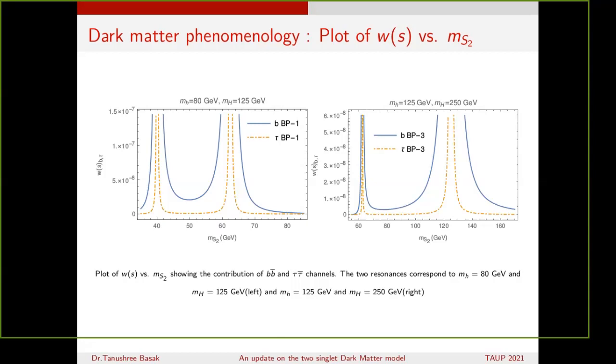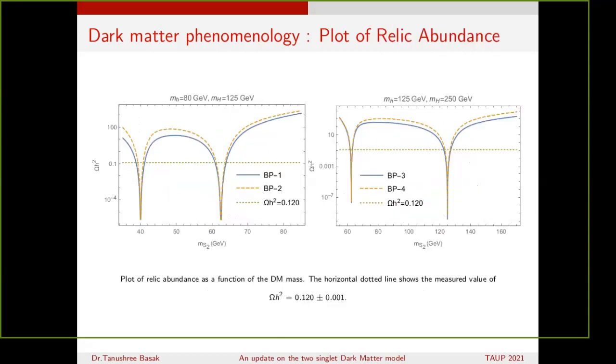So due to the Breit-Wigner resonance, we observe a peak value, and that will help us to obtain the correct relic abundance. So here is the relic abundance plot as a function of the dark matter mass. The horizontal dotted line shows the measured value of the relic abundance from the latest experiments, that is around 0.12, and we have shown two of the benchmark points, 1 and 2, on the left hand side and two of the benchmark points, 3 and 4, on the right hand side for the Breit-Wigner resonance points where we can obtain the correct relic abundance.